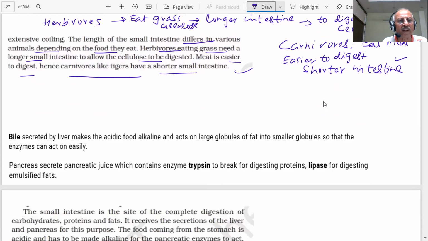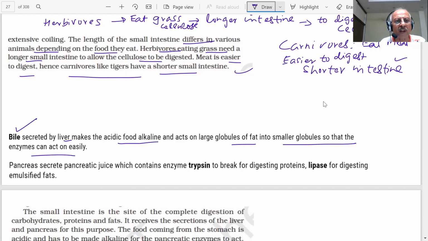What else is there? Bile secreted by the liver. What does the liver do? It secretes bile, which makes the food alkaline and acts on large globules of fat, breaking them into smaller ones so that the enzymes can act easily. So the liver function is very important because it secretes bile, which makes acidic food alkaline.